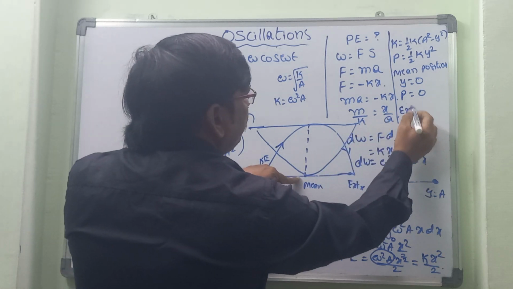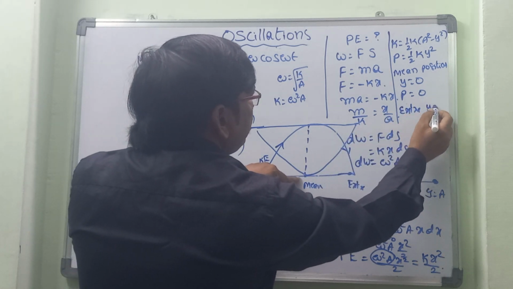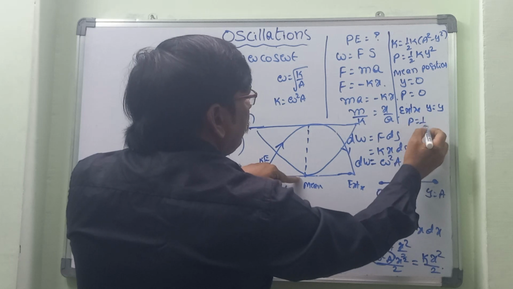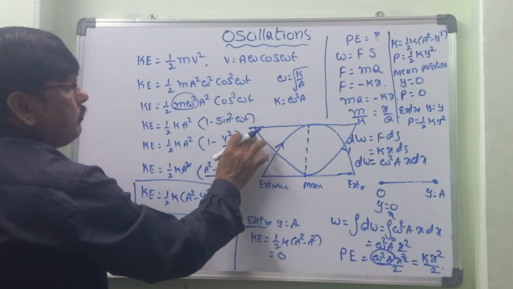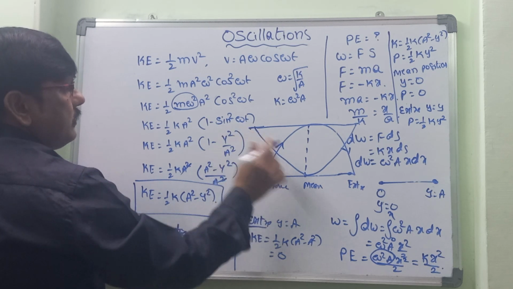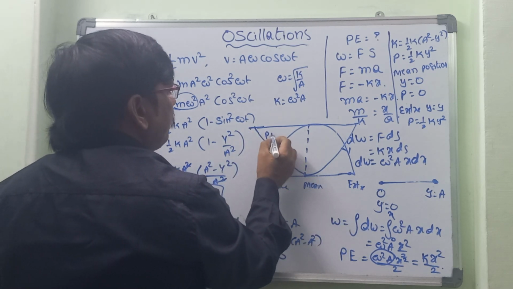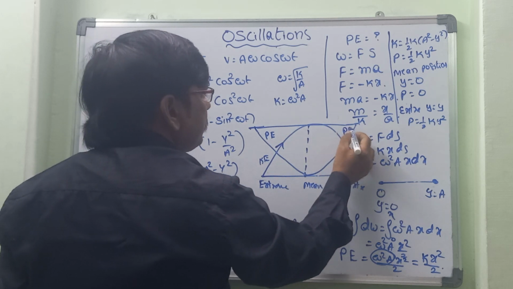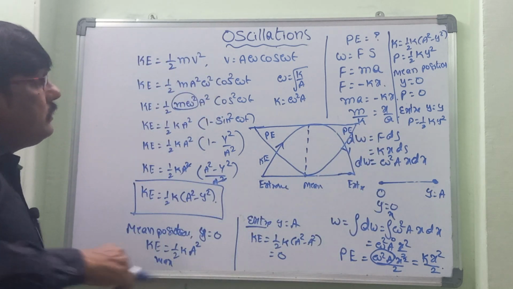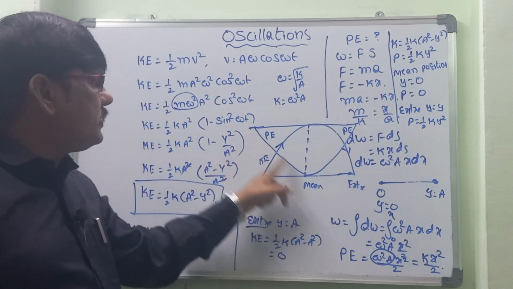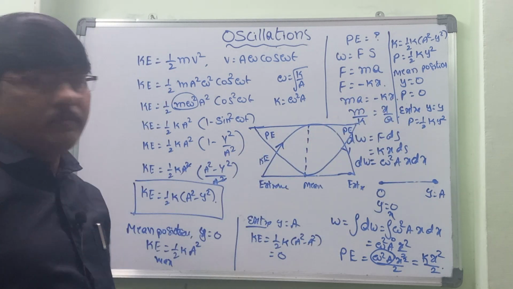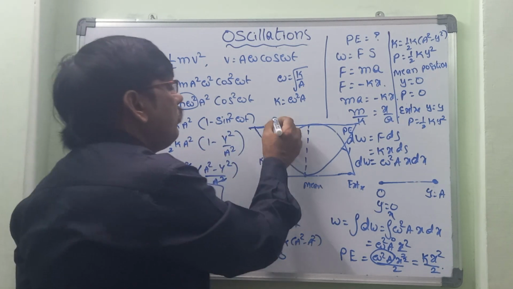At the extreme position, how much is that? Y is equal to y, P is equal to 1 by 2 k y square. So here is the mean position, and this is the graph we can consider for the potential energy. This is the potential energy graph. Because at the mean position the potential energy is equal to 0, and at the extreme position it is maximum. Then the total energy, how much will that be?